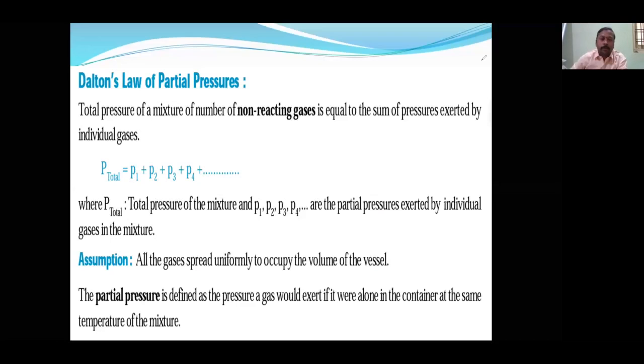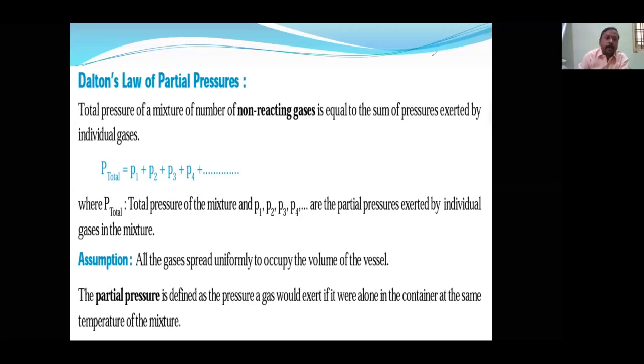Okay, students. Now next after the gaseous laws, let us discuss Dalton's law. Okay, all the gaseous laws we have studied, including the ideal gas law. Now we are going to discuss the next topic, Dalton's law. Dalton's law is regarding partial pressures.